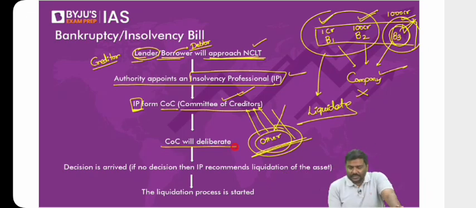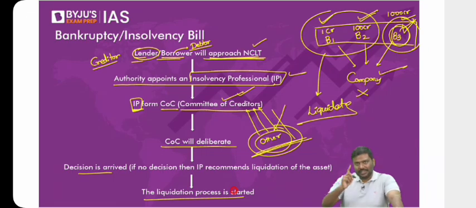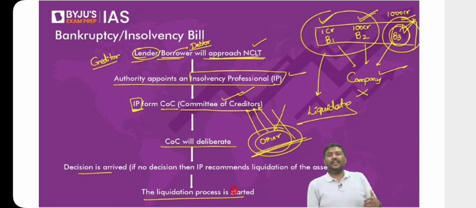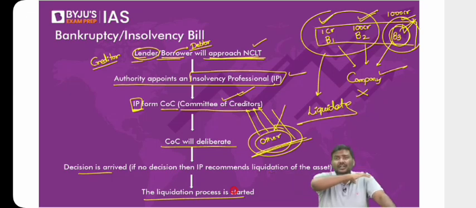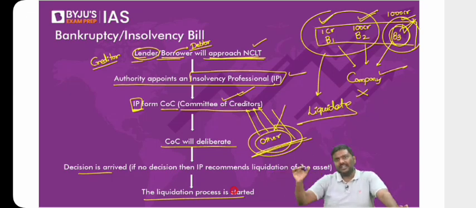So the committee of creditors will deliberate, that is, discuss and decide. And now this decision will be conveyed to NCLT. Now some of you ask me, sir, what if there is no decision? What if the committee of creditors does not arrive at any decision? In such a case, by default, we will liquidate the company. I will repeat it again. If there is nobody to purchase, or if there is no decision by the committee of creditors, we will simply decide, let's liquidate the company.